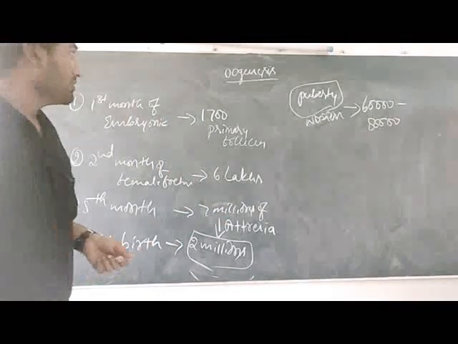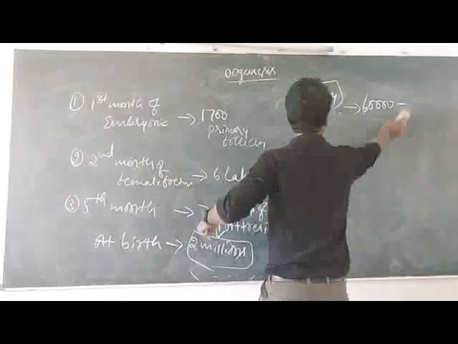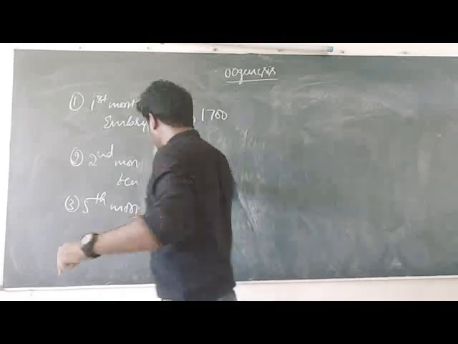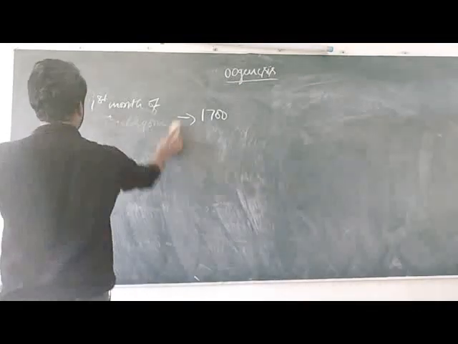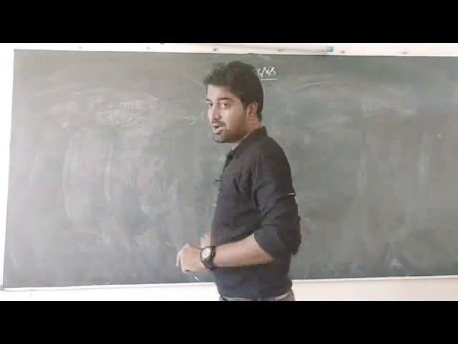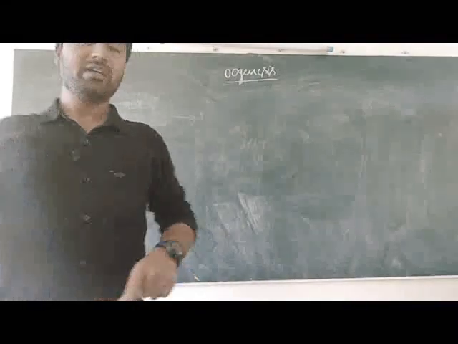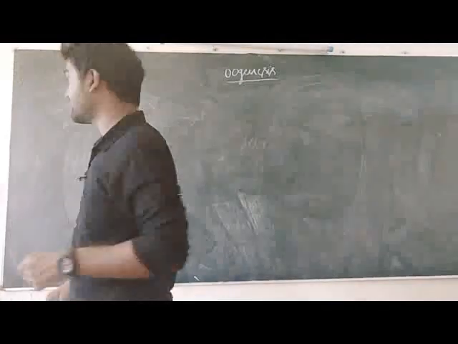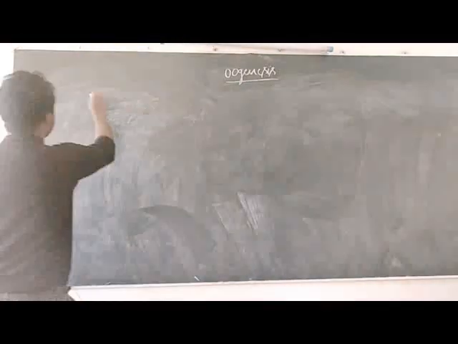So this oogenesis process starts from embryonic life, stops after birth, and again starts from the pubertal age. This process completes in 3 phases.